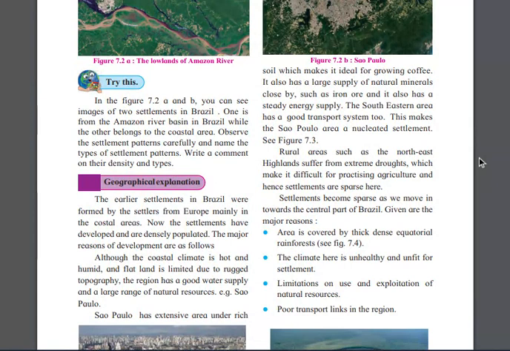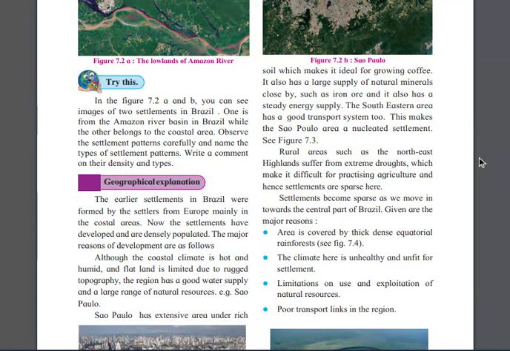It also has a large supply of natural minerals close by, such as iron ore, and it also has a steady energy supply. They have an energy supply and water available. The southeastern area has a good transport system too. Southeastern area, where is the southeastern area?